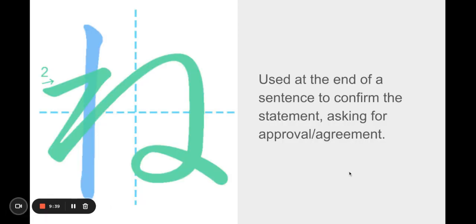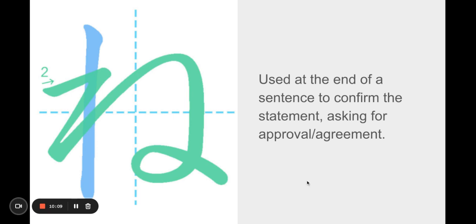Okay, I am kind of putting a particle flashcard that you need to make. This is ne, and I copy this thing because a lot of times the ne is in a computer font. It's so weird. Make sure you are actually, ne is just 2 strokes. 1, 2, the second stroke is super long. It's like a letter Z with kind of a loop.